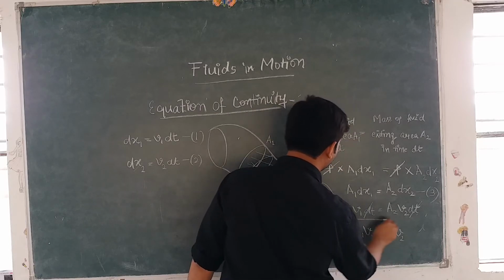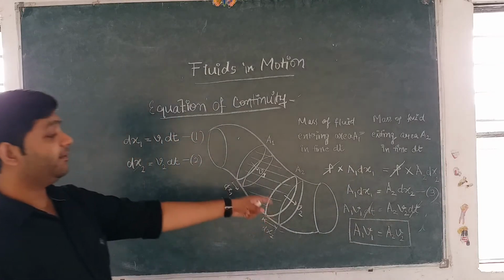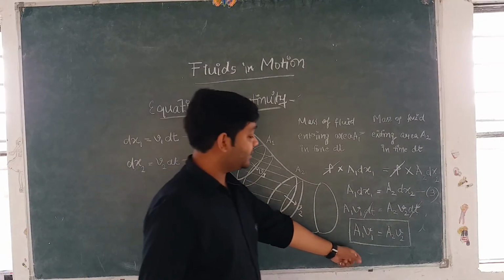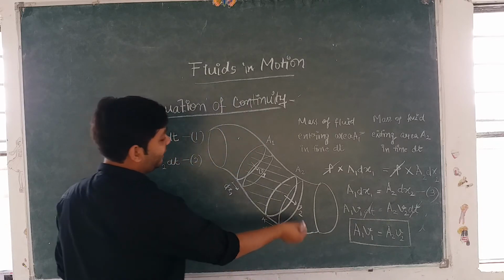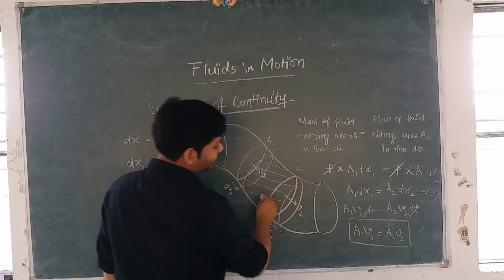This equation is called the equation of continuity and is very important. Okay? This equation is very important and is known as the equation of continuity. So here, what is A1? This cross sectional area from where the fluid enters, and what is A2?